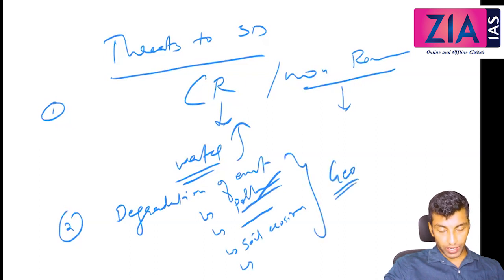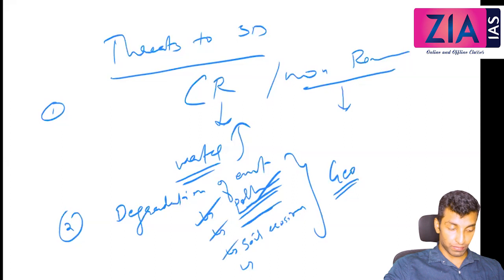You might have studied already, or you are supposed to study anyway. Third, you write loss of biodiversity.